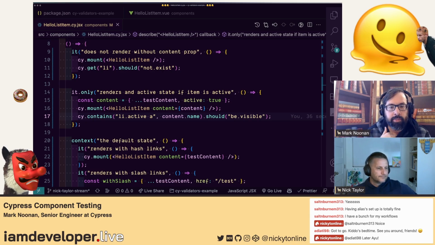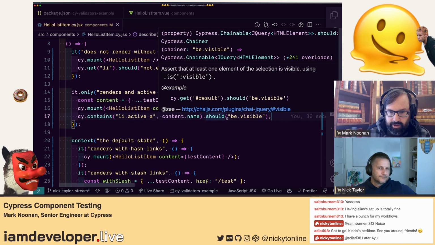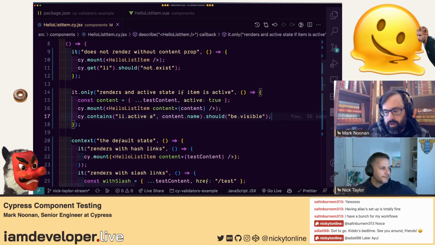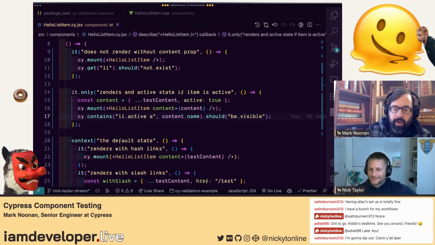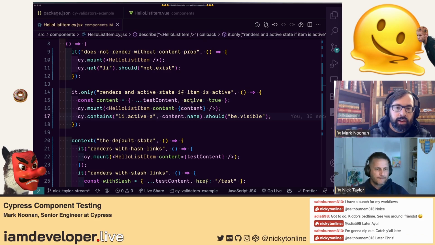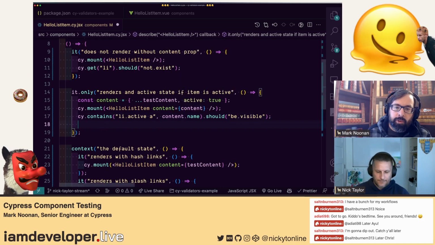So I don't think we need to go through all the other parts of this test. I think we've kind of made the point. The rest of it is testing that it works with various formats of links, which is just similar variations. Is the href correct? We probably could add an assertion here, just for the href, just to demonstrate that. So even on line 17, after the should, we can chain all these things together.